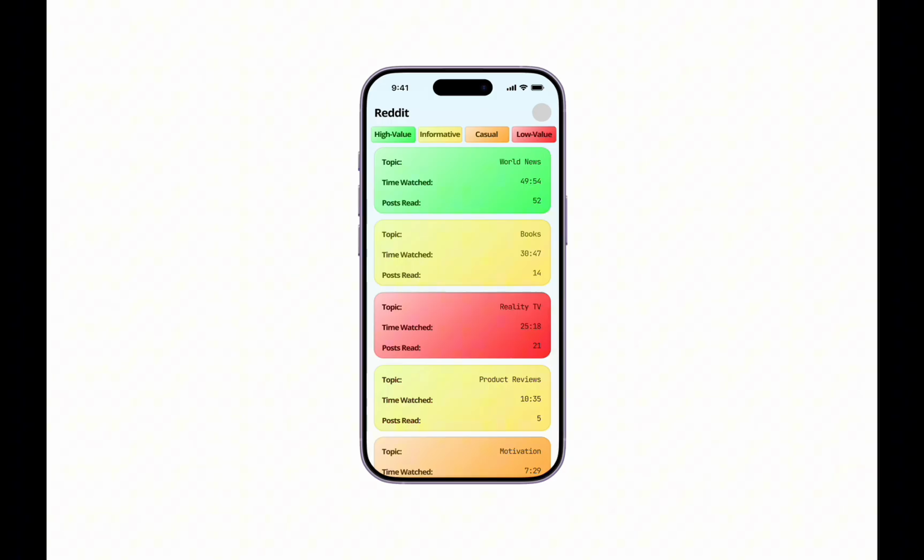Subproblem 2. All content is treated the same. An hour of news and an hour of reaction videos look identical in current tools, violating the match between system and real world. We use a four-tier color system. High value is green, informative yellow, casual orange, and low value red. Tapping a platform shows each topic as a colored card. The traffic light mapping follows consistency and standards and closes the gulf of evaluation by showing what time was actually made above.